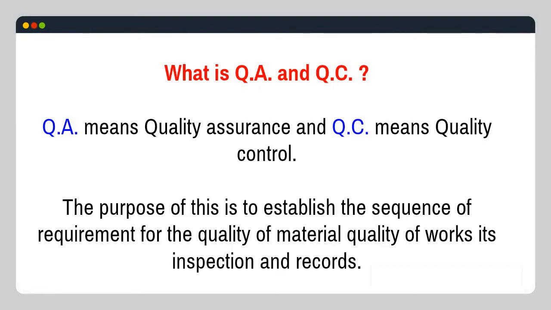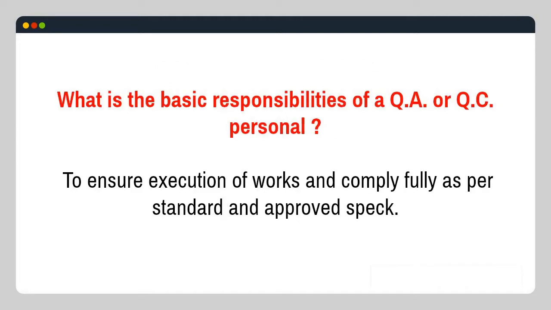What is QA and QC? QA means quality assurance and QC means quality control. The purpose of this is to establish the sequence of requirements for the quality of material, quality of works, its inspection and records. What are the basic responsibilities of a QA or QC personnel? To ensure execution of works and comply fully as per standard and approved spec.